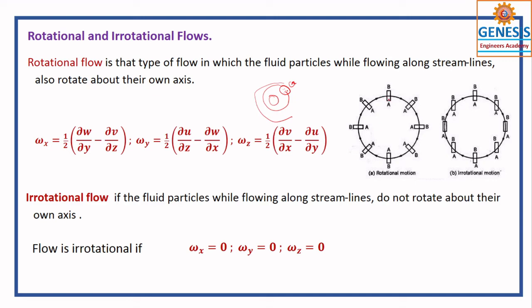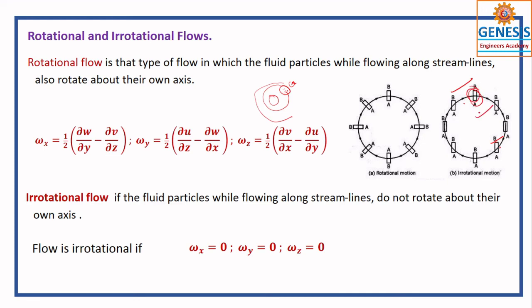Like that, if the fluid particle doesn't spin on its own axis, see this case. It is moving along the curved path. So you can consider this B as a fluid particle. It is revolving around something, but it is not rotating about its own axis.